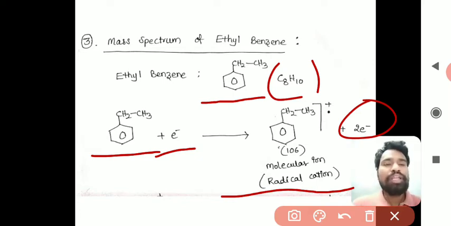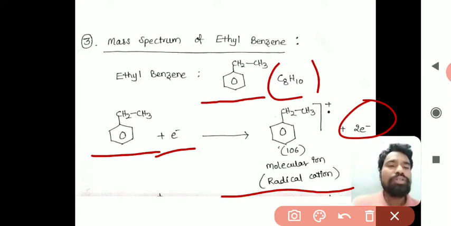If we want to write the mass spectrum of an organic molecule, we have to understand the fragmentation process, because if we know it properly, then only will we identify the cations observed in the ionization chamber. Based on their m/z values we will separate them and show the same thing in the bar graph as the mass spectrum.